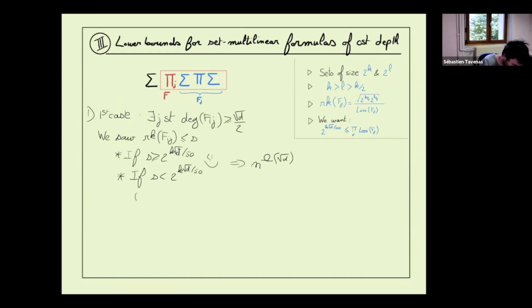In this case, we win because we know that 2 to the k square root of d divided by 50 is larger than S, which is larger than the rank of Fij. The rank of Fij, we know, is 2 to the k pj, 2 to the l qj.